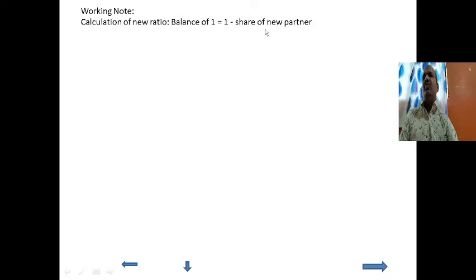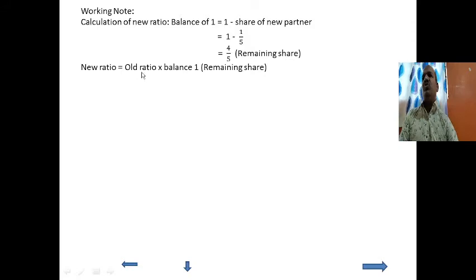Calculation of the new ratio: balance of 1 minus 1 upon 5 as the new partner's share. We have already done this. 1 minus 1 upon 5 is the remaining share, 4 upon 5. So the new ratio will be old ratio into balance of 1. So this new ratio is 3 upon 4 into 4 upon 5, which is equal to 3 upon 5.